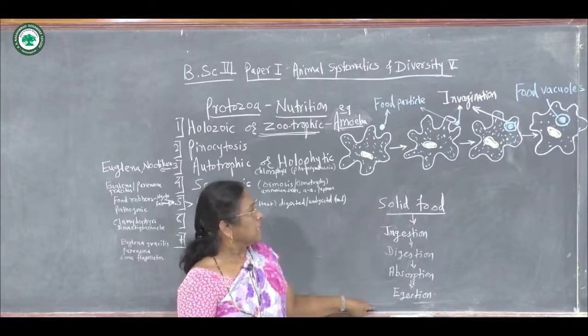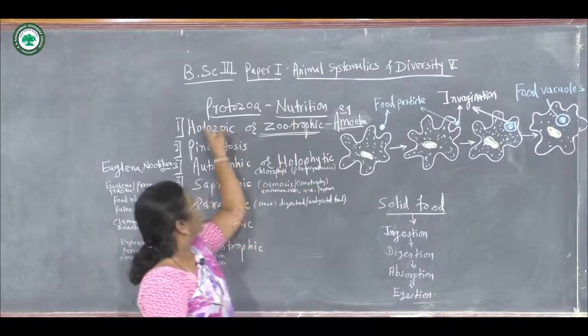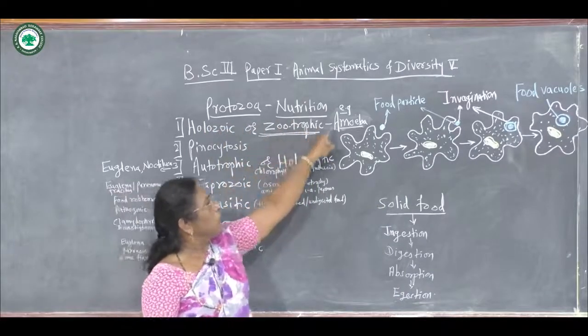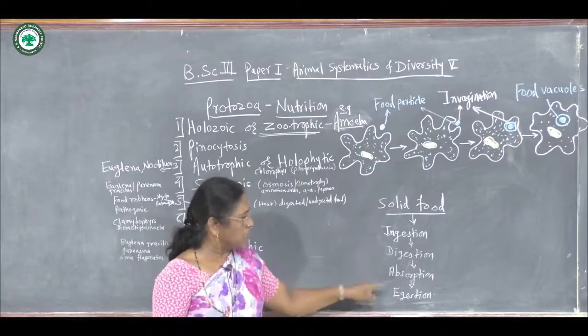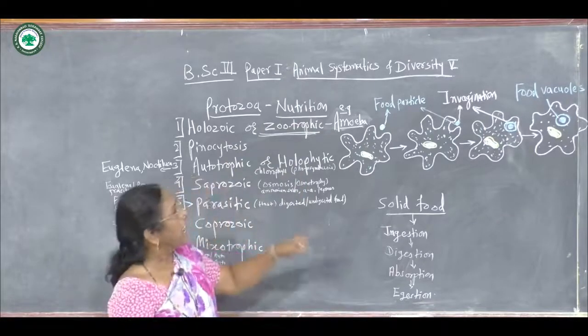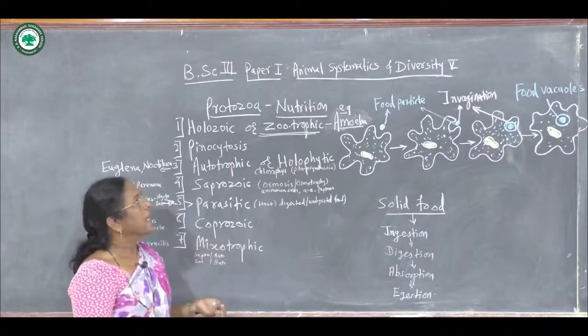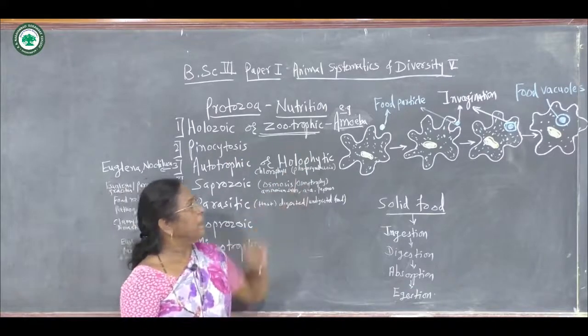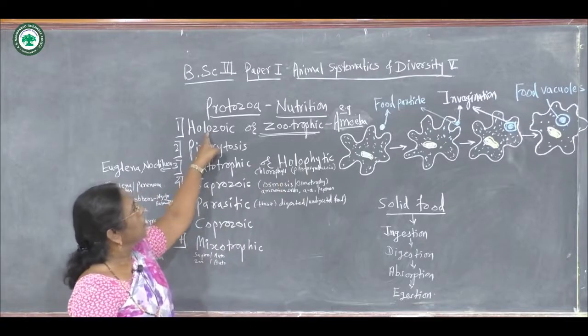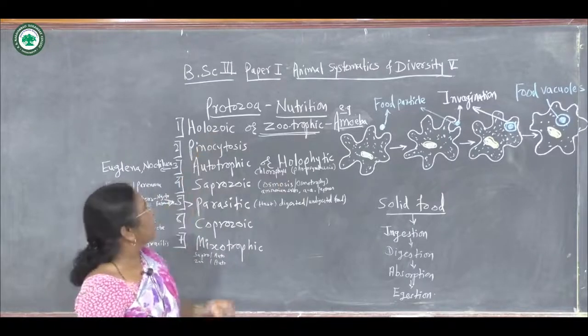This holozoic or zootrophic type of nutrition involves these 4 processes, and it is found in certain protozoans. An example of this is amoeba. This is the first type of nutrition in protozoa.